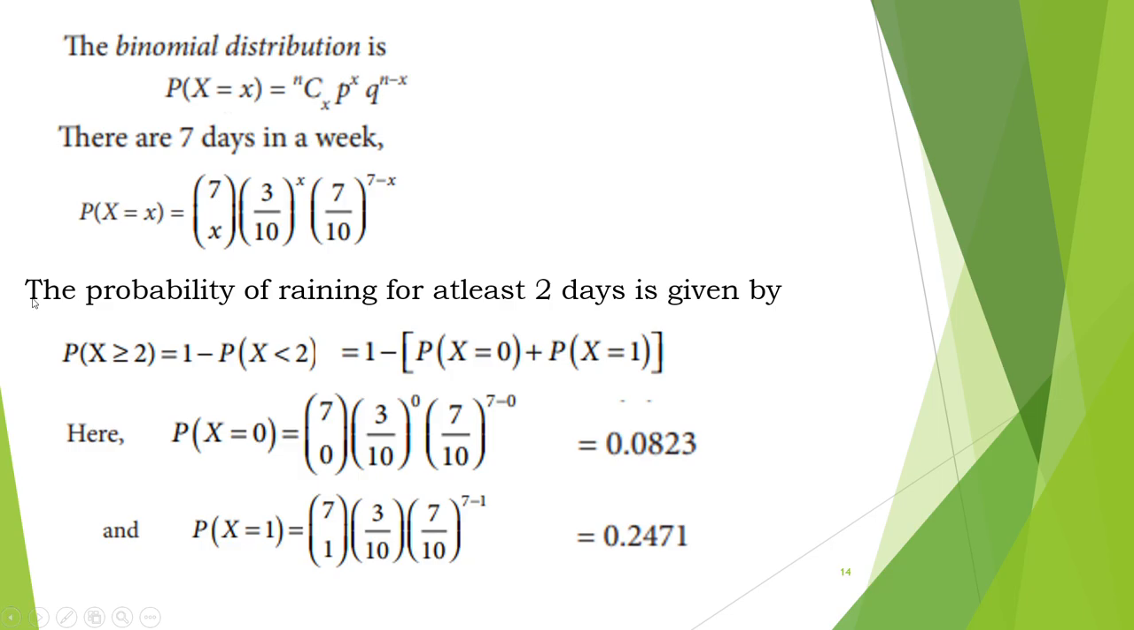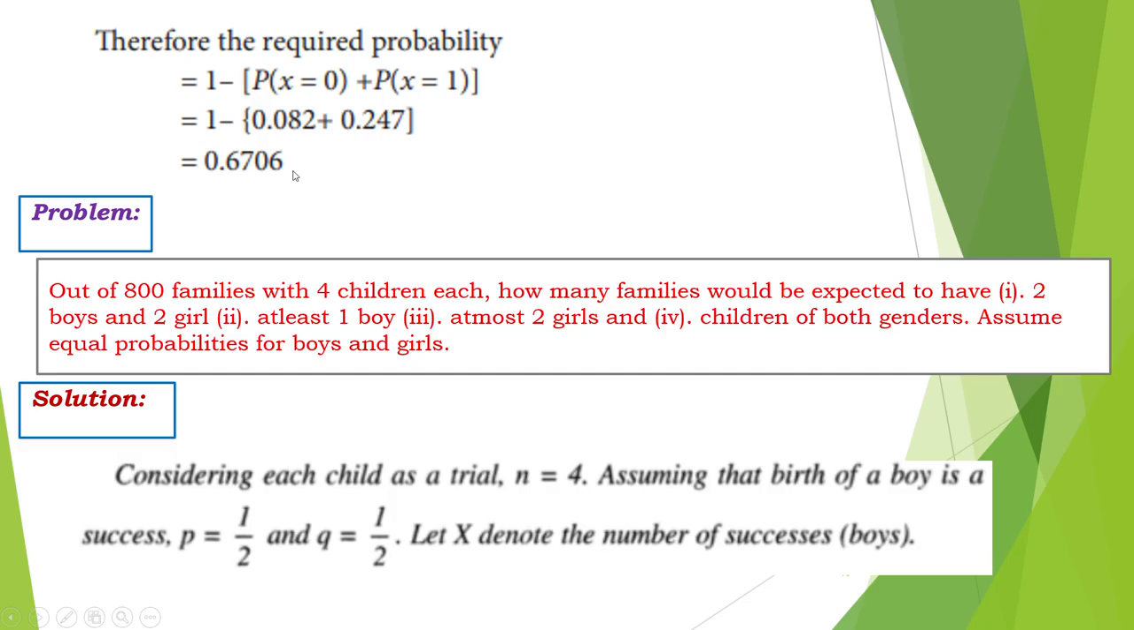So in the binomial distribution, we have to substitute the known things. It is given that there are 7 days in a week, so N is 7. We have to find the probability of raining for at least 2 days. What is the expression? X greater than or equal to 2. It is also reframed as 1 minus P of x less than 2. X less than 2 means what are the possibilities? The probability of x equal to 0 and x equal to 1 are the only possibilities. So we substitute x equal to 0 and x equal to 1 in this binomial expression and solve it. We get the answer as 0.6706.